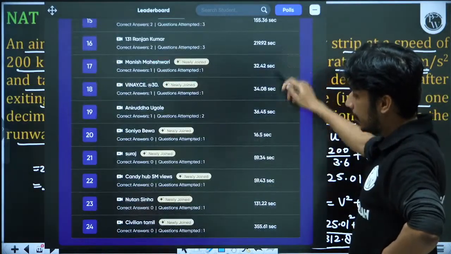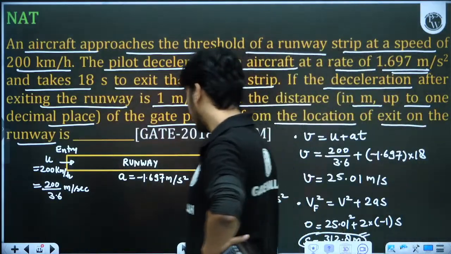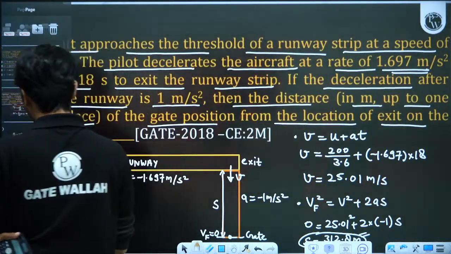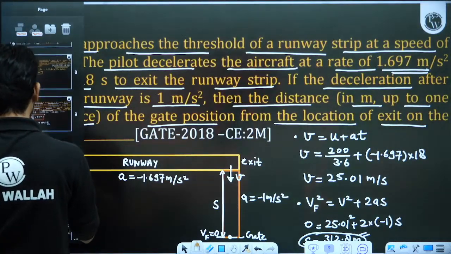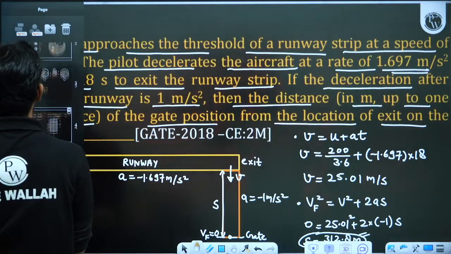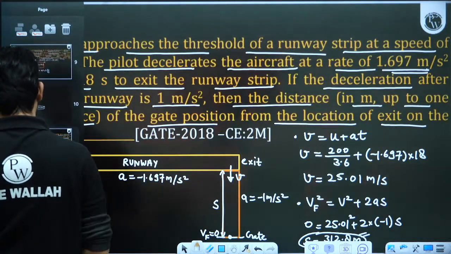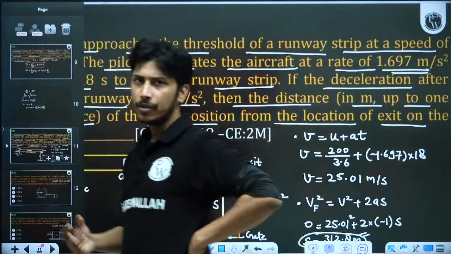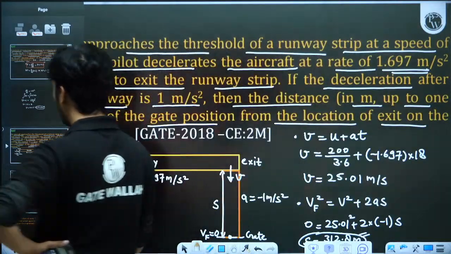Okay, so this is the leaderboard. Now we are taking a break of around 10 minutes. We have solved 7, 8 questions. After the break, we will again solve 8 to 10 or 12 questions, because now the questions are very small. We will solve around 20 plus questions after the break.